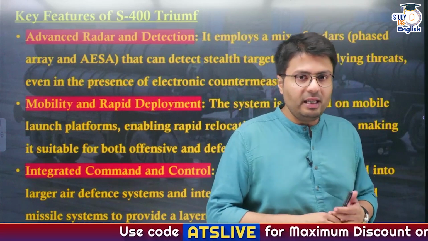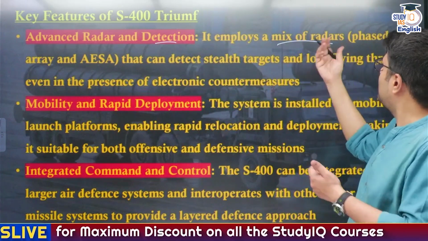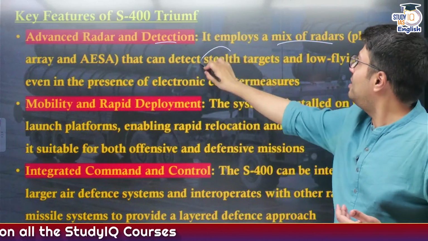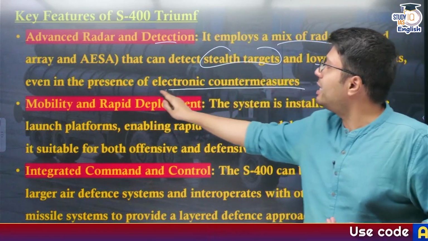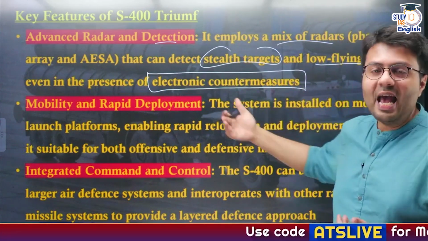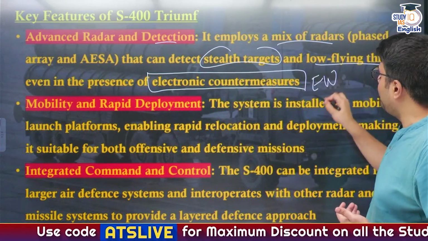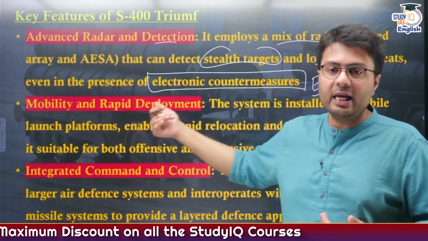Another important aspect is that they have an advanced radar and detection system, which employs a mixed type of phased array radar as well as AESA radar, and it can detect even stealth targets and low flying threats even in the presence of electronic countermeasures. So suppose the enemy aircraft or enemy radars use electronic warfare facilities, these won't be effective on the S-400 and it will do the job accordingly.